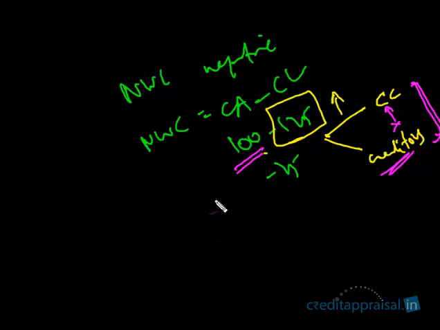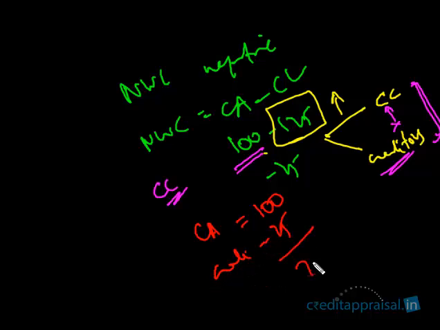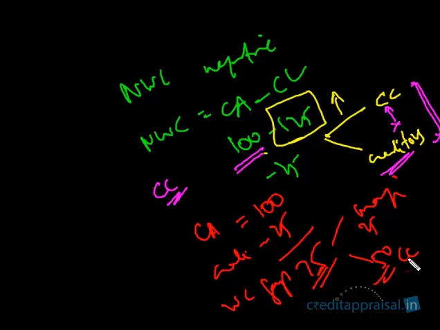When you try to ascertain how much CC you have to give, you need to find out the total current assets requirement, say 100 lakhs. You find out the creditors, say 25 lakhs. So the balance is 75 lakhs, which we can call the working capital gap. Then you will say, out of this 75, we will finance only this. Of course, some portion of margin you have to get. As a borrower you bring some margin of 25, so only the balance 50 I will finance as CC. As a banker, this is what you should be doing.